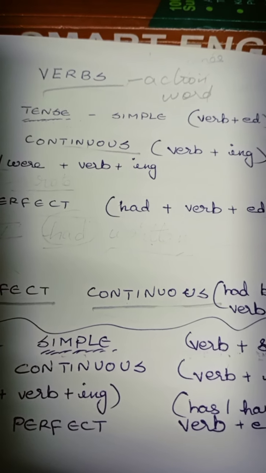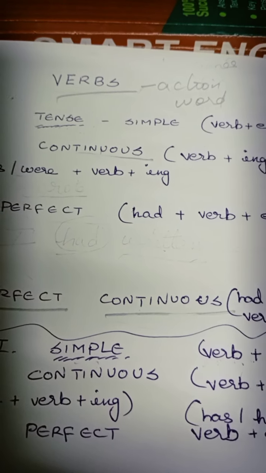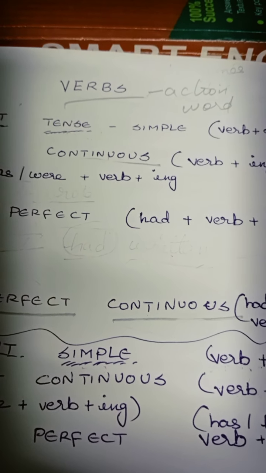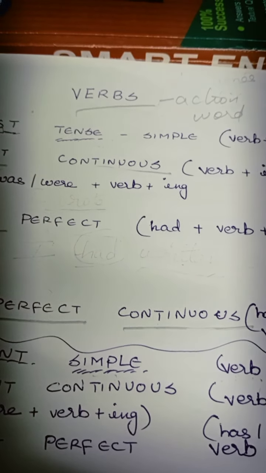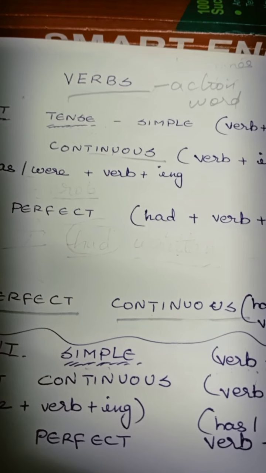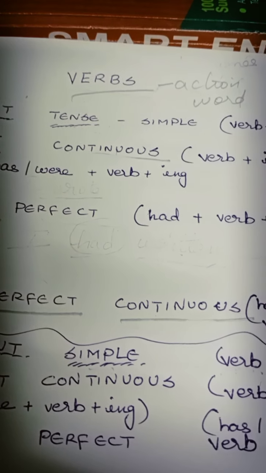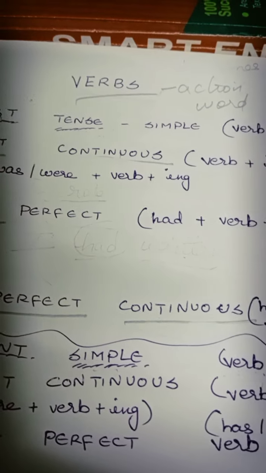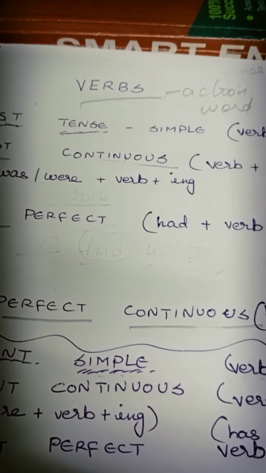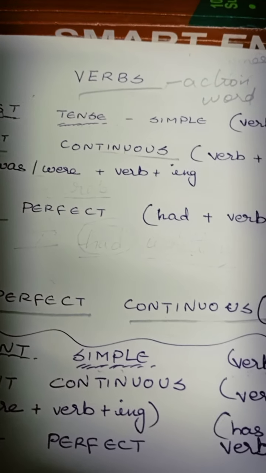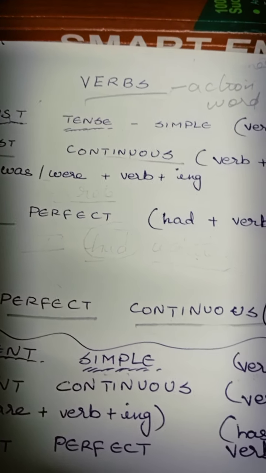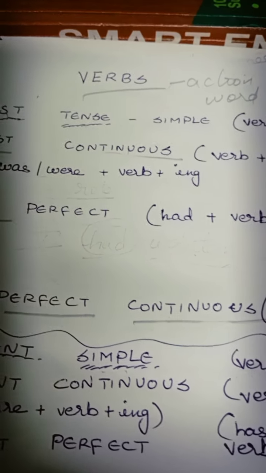What is meant by action word? When you do something, whether you sleep or read or eat, run, or walk, whatever it is, all these things are called action words, and that is called a verb. And second thing, let us get specification. For example, I am telling, she comes.